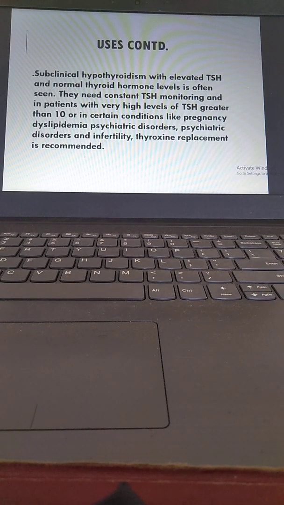Subclinical hypothyroidism. So we should know these terms. Elevated TSH with normal thyroid hormone levels is often seen. They need constant TSH monitoring, because here the monitoring schedule is very important. In patients with a very high level of TSH, greater than 10, or in certain conditions like pregnancy, dyslipidemia, psychiatric disorders and infertility, thyroid hormone replacement is recommended. Very important.